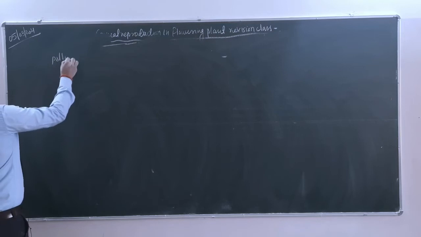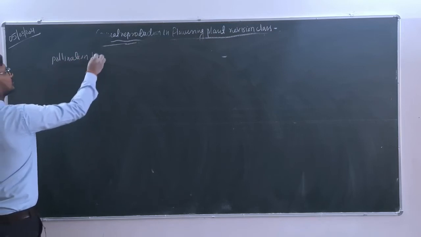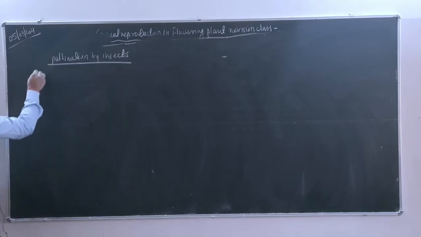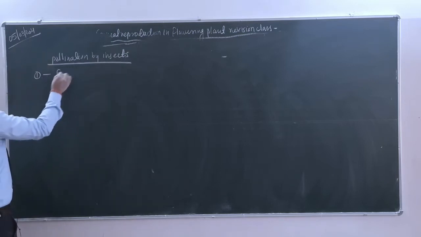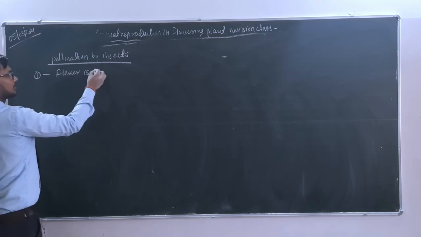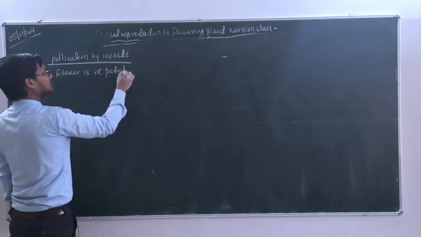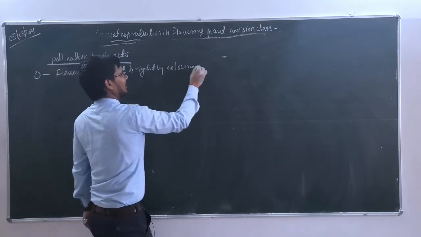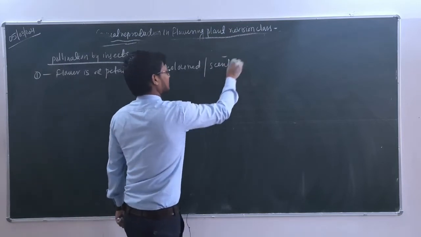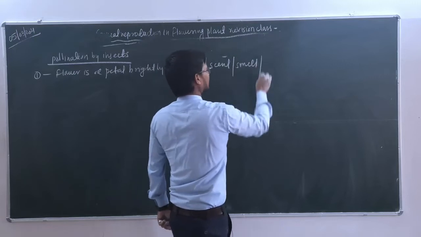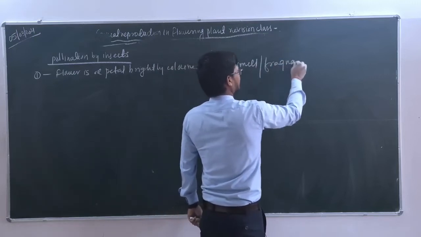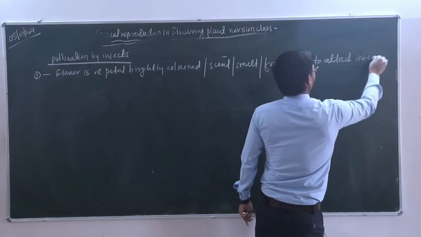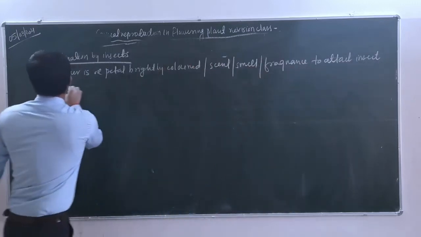Pollination by insects. Okay, so क्या क्या features होते हैं? Here the flower or petal is brightly colored. Petal is what? Brightly colored, and they have we can write scent or smell, or we can also write fragrance to attract insect.